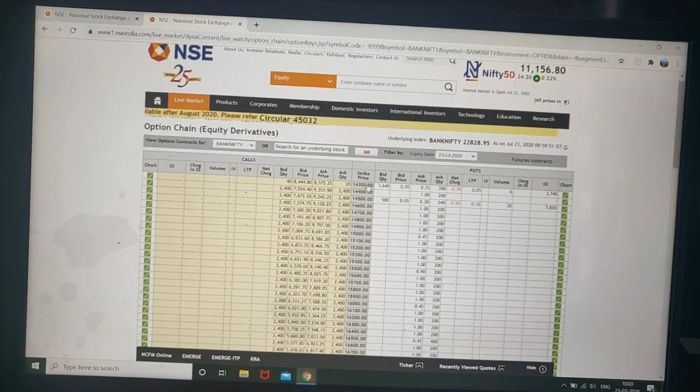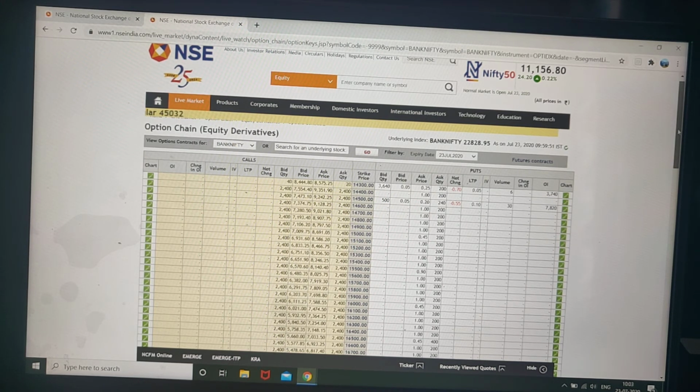So there are other factors, the strike price and bid quantity, as I discussed. Then there are other factors like IV and all these things. These are somewhat complex concepts we will discuss in upcoming lectures.